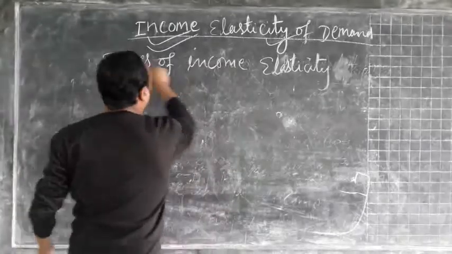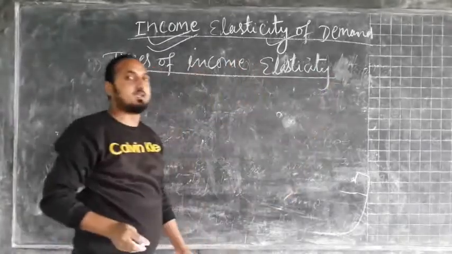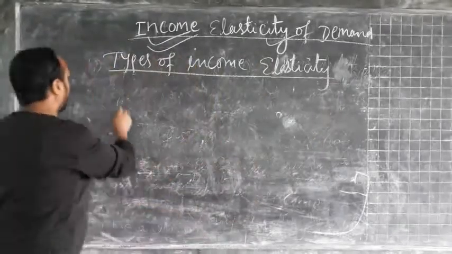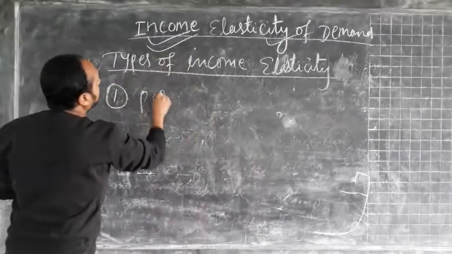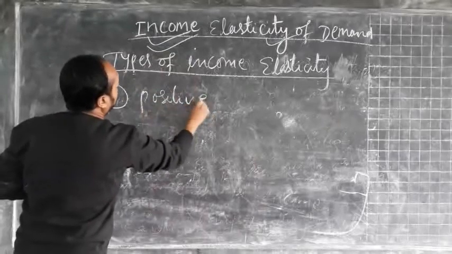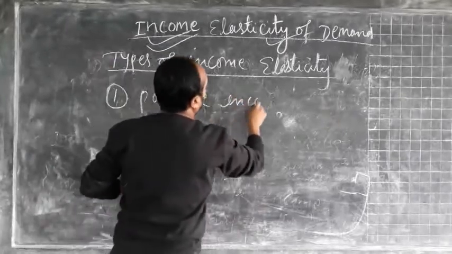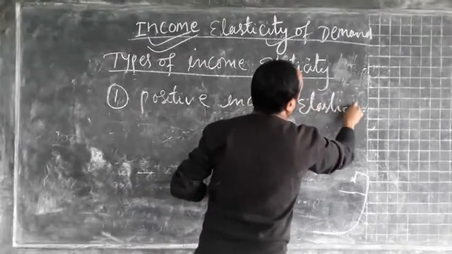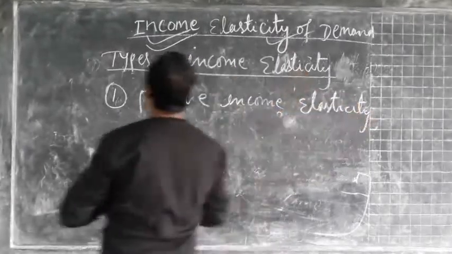So this is the mathematical formula for income elasticity of demand. Next, we have types of income elasticity. Income elasticity can be of three types. Number one, positive income elasticity.